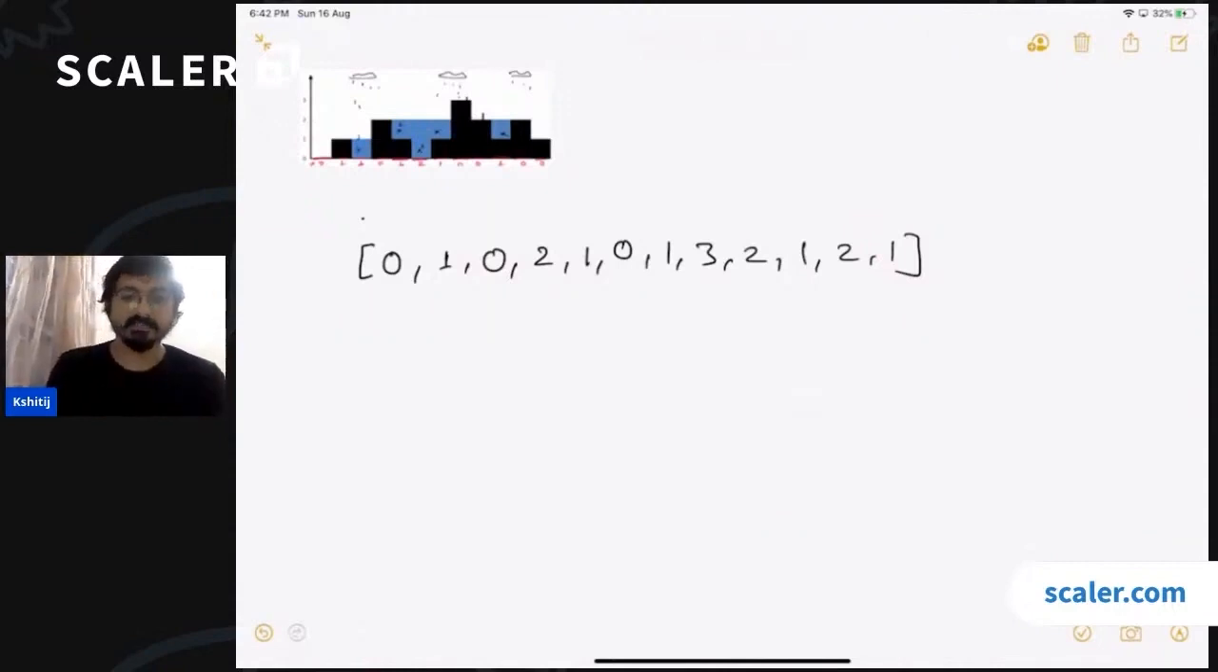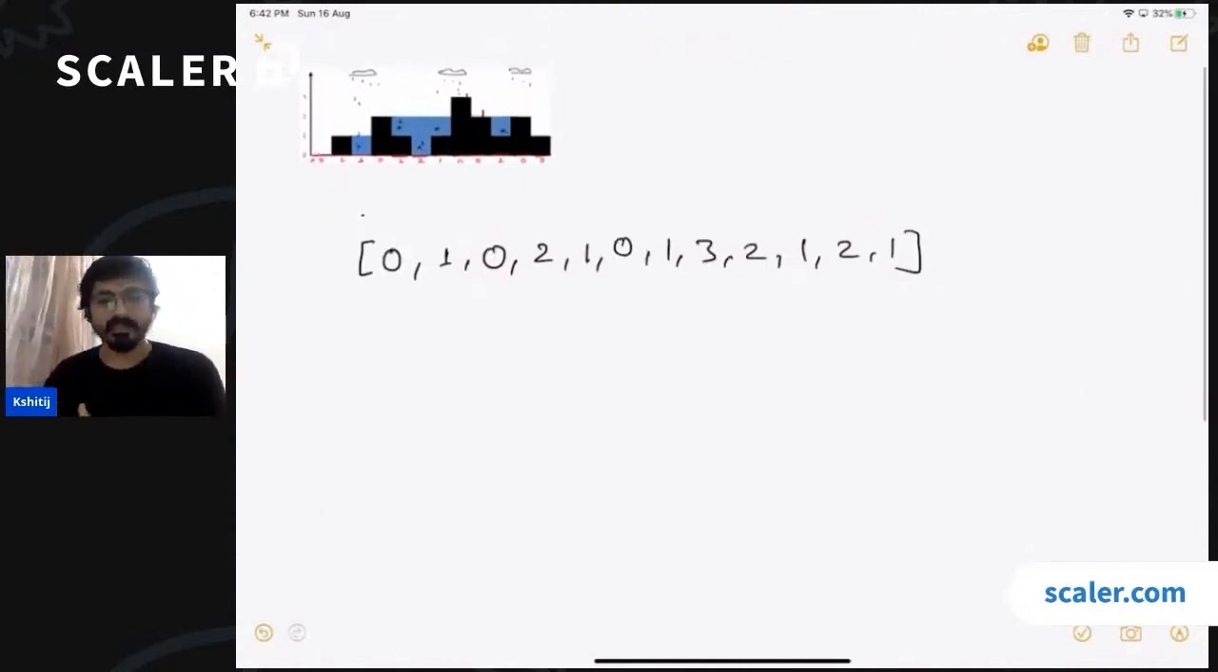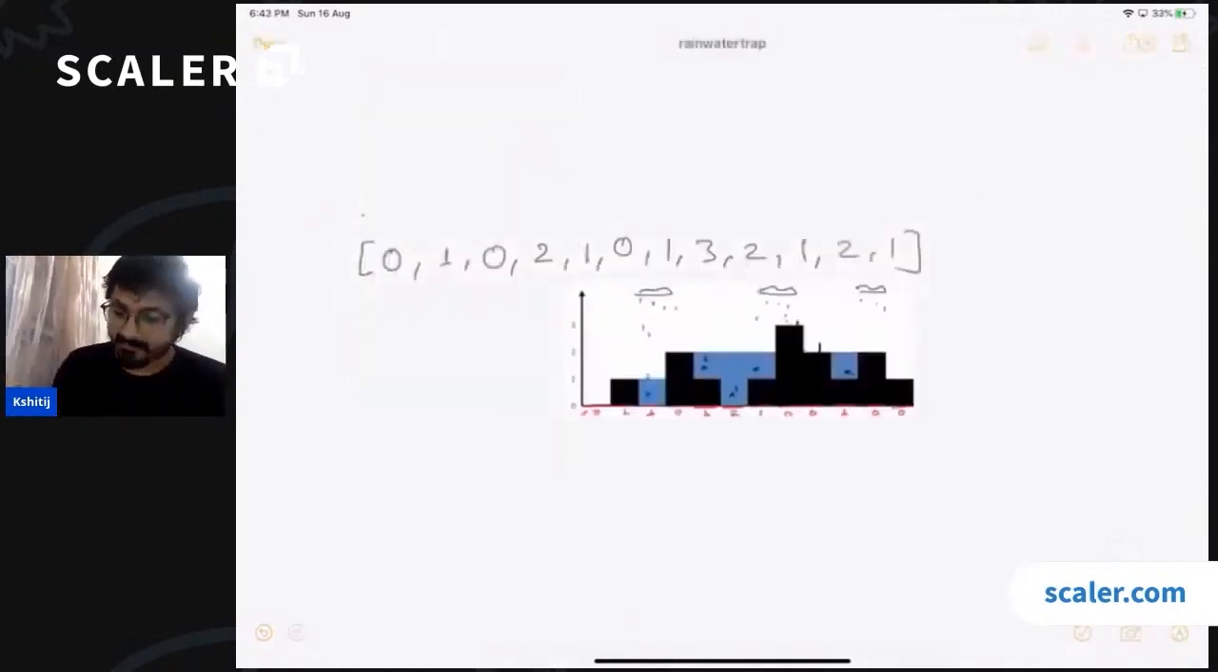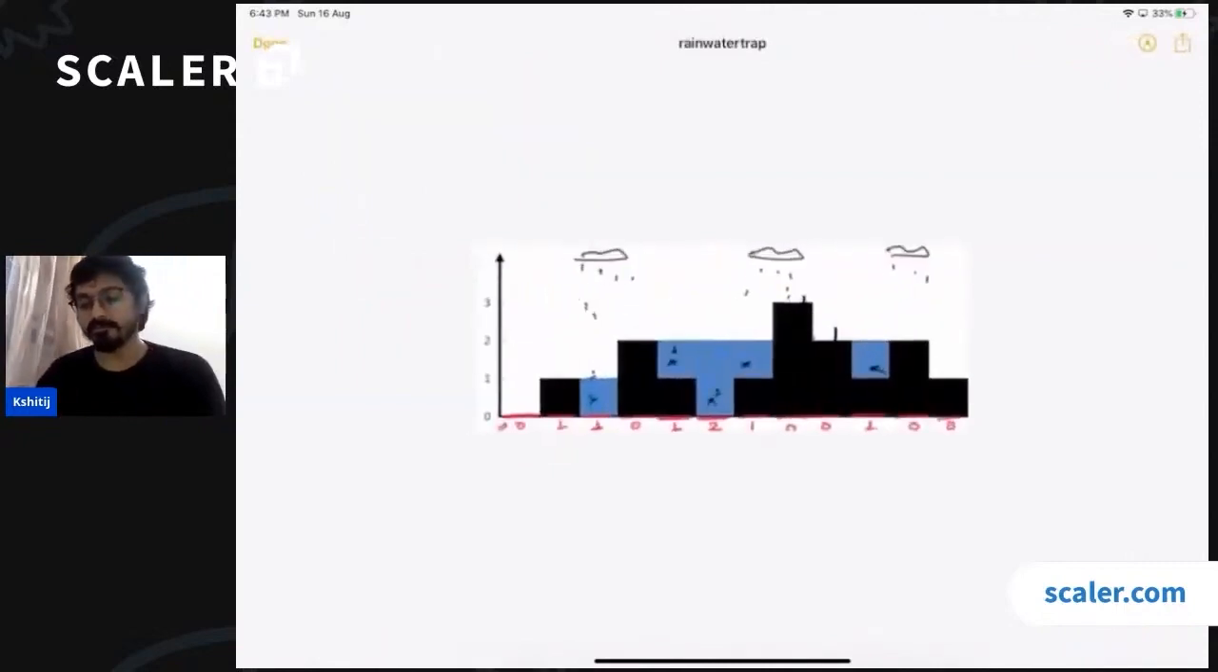Now the question is how to get the amount of water trapped above each and every bar. Right? So we have reduced the problem from finding the total amount of water to counting the amount of water trapped above each and every bar. But how to do that? Okay, again, let's make some more observations here.